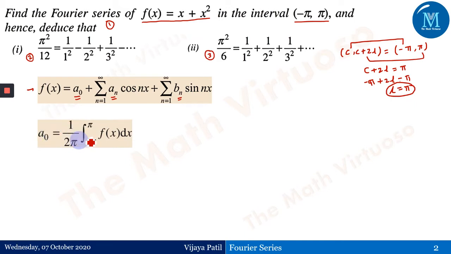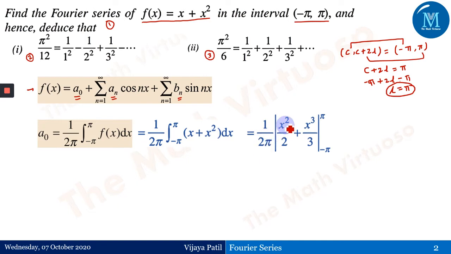So a0 is 1 upon 2 pi integration minus pi to pi f of x dx. As I have told you, the formula remains the same, that is 1 upon 2 pi. L is pi here, so in cos of n pi x by L, L cancels from the angle and it remains cos of nx, sin of nx. Similarly, the integration is from minus pi to pi, because the interval has been given to us as minus pi to pi. Now I'm putting in f of x. F of x is an algebraic function, that is x plus x square, so the integration would not be difficult.